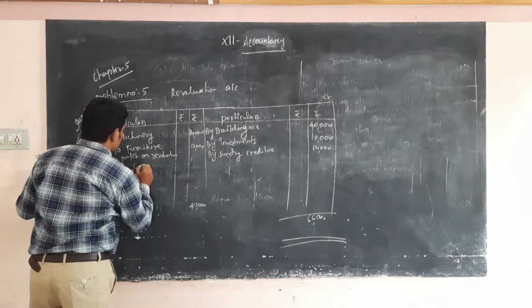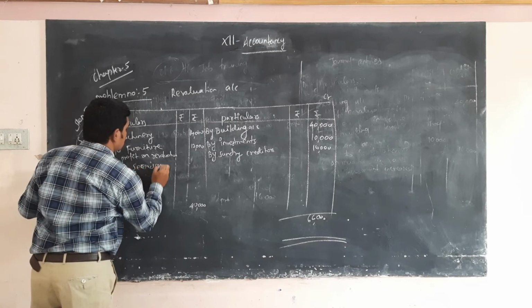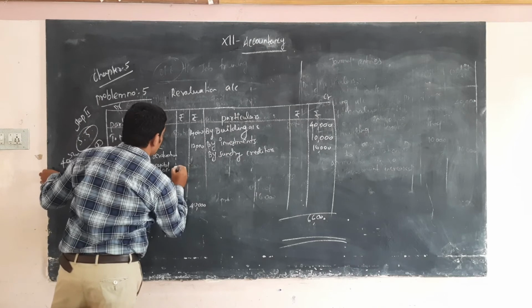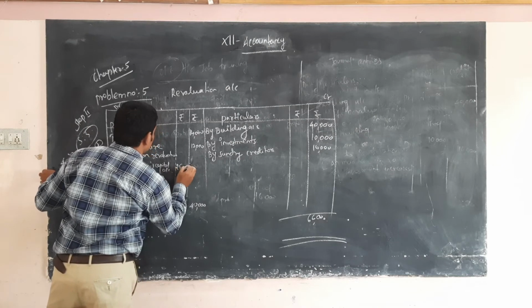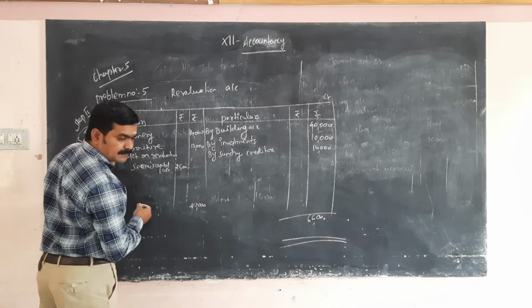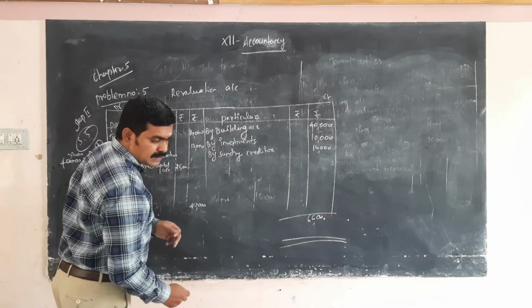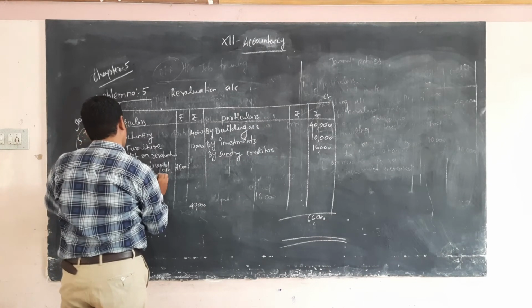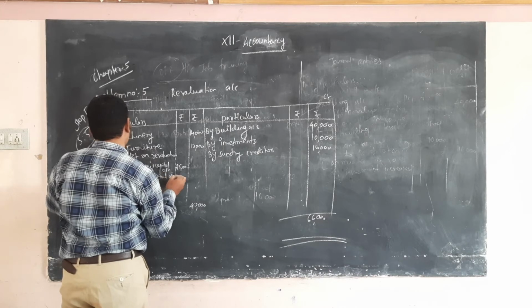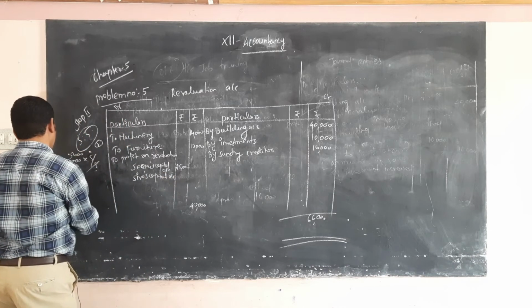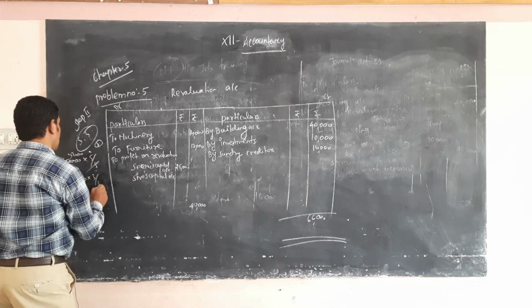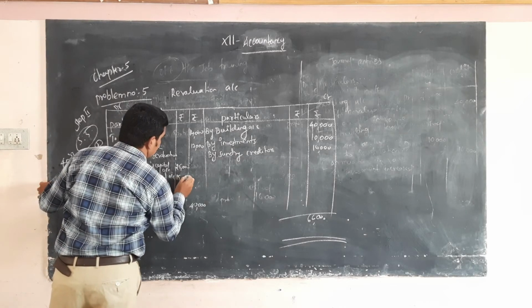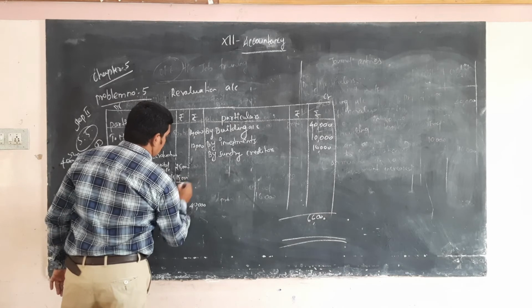So Sinus capital account 25,000. Next, Siva's capital account, 3 divided by 8, 15,000. Totally 40,000.